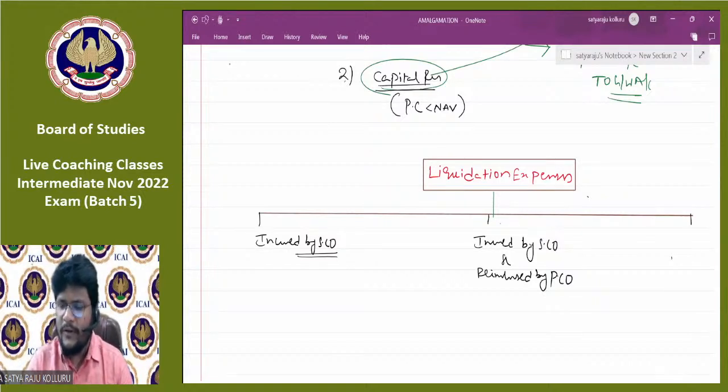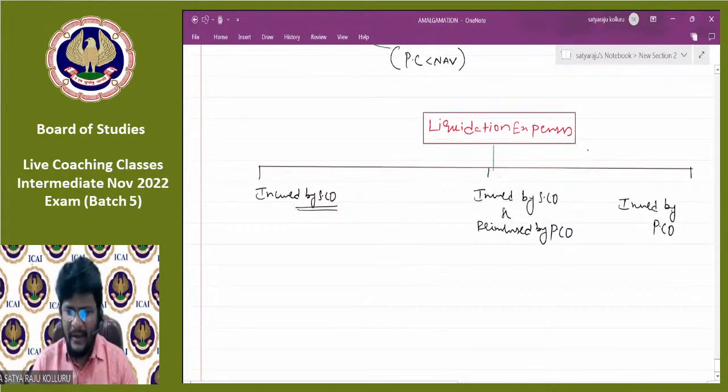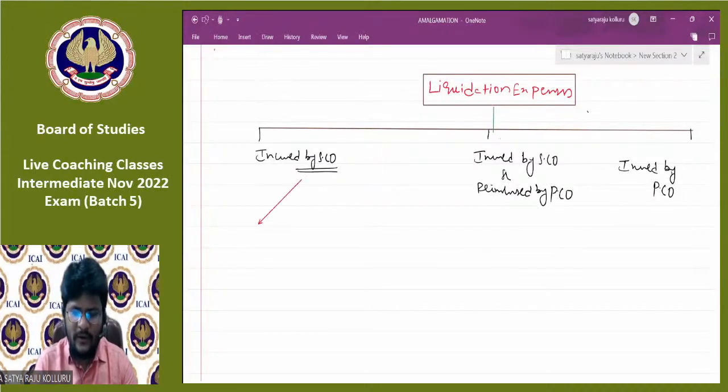And the last possible situation is that those are directly incurred by the purchasing company. Even though they really relate to the selling company, the purchasing company makes a promise: okay, no worries, along with taking over the assets and liabilities, I will also incur your liquidation expenses on your behalf. That is the promise given by the purchasing company. Total 3 situations are possible. Sir, in all these 3 situations, what is the accounting treatment in the books of the purchasing company, and what is the accounting treatment in the books of the selling company? Let us see one by one.